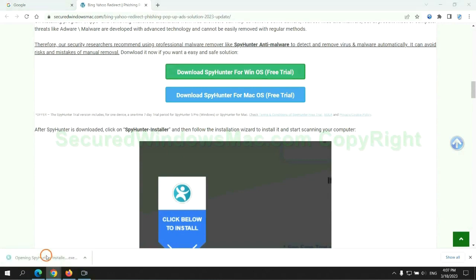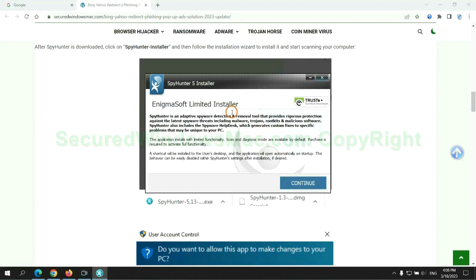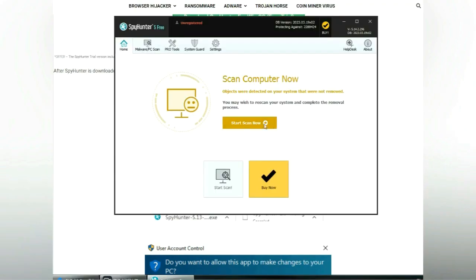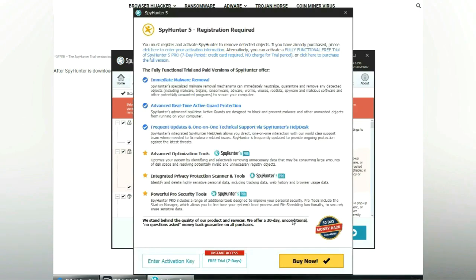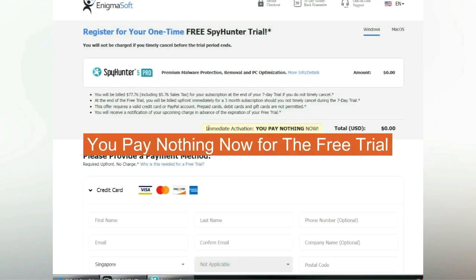Once download completes, click on SpyHunter Installer, and follow Installation Wizard to install it. Click Start Scan now. Click Next once scan completes. Now register 7 days free trial to activate SpyHunter and remove detected objects. You pay nothing now for the free trial.